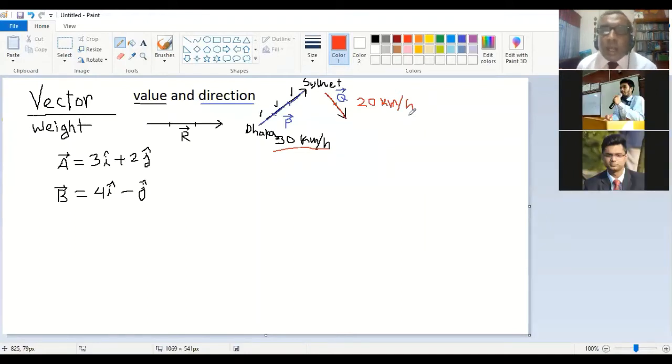And what is the other different thing? The other different thing is direction. So for Q, maybe Sylhet is the starting point, and then you are going to another place. Okay, say Sylhet to Dhaka. No, it is Sylhet to another place. What may be the place?